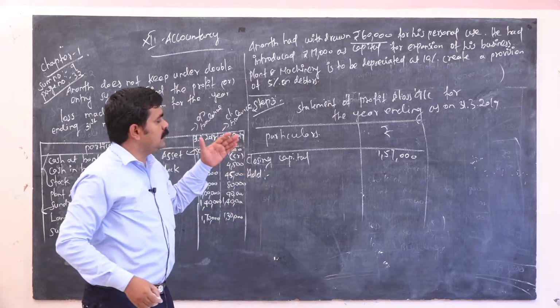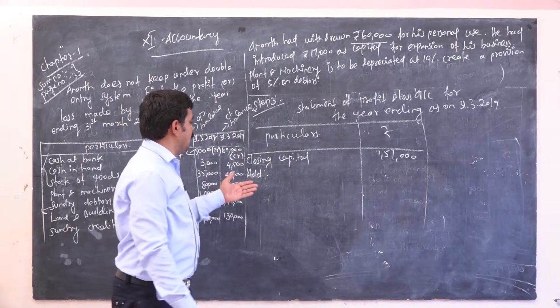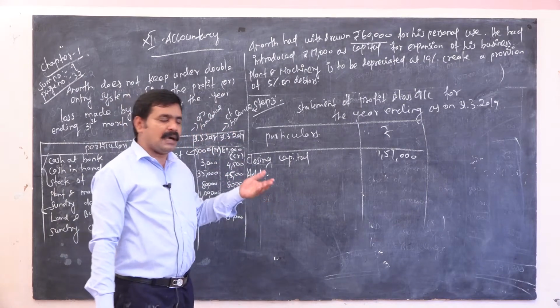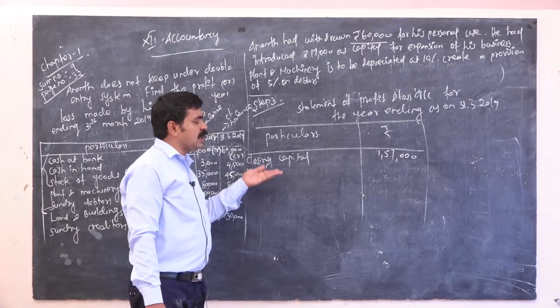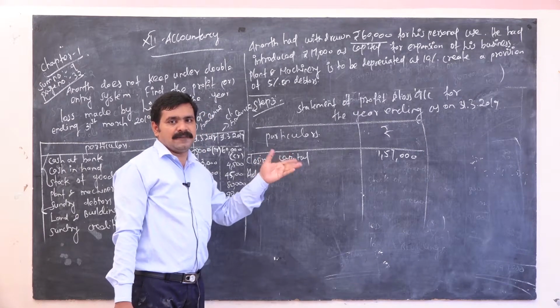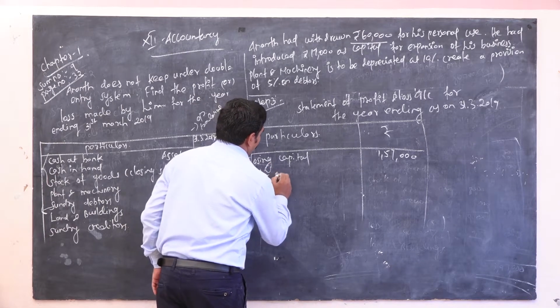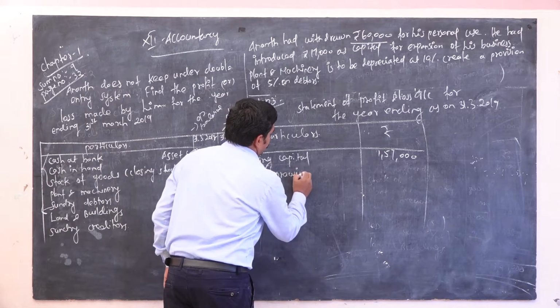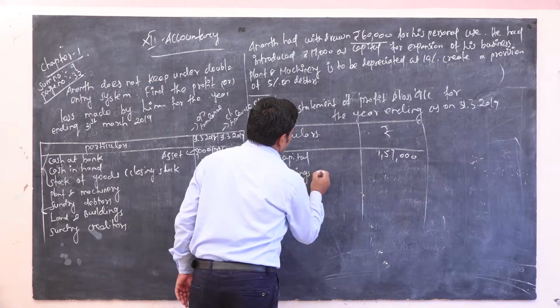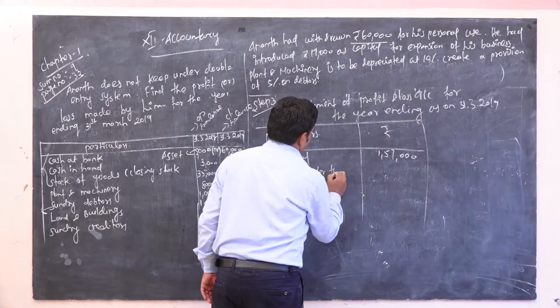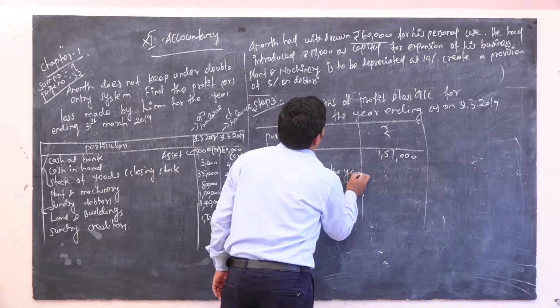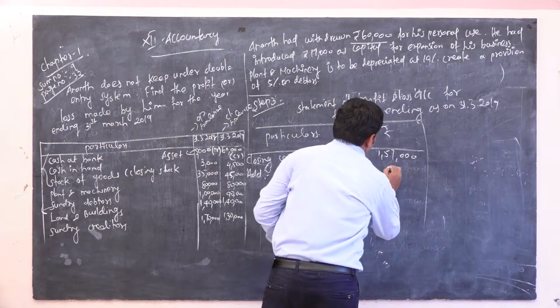In double entry system you have to less from your capital, but here you have to add to the closing capital. This is somewhat different. Okay, add drawings for the year. The amount is 60,000.